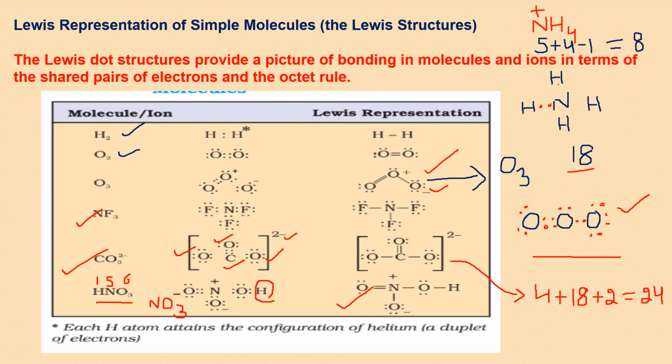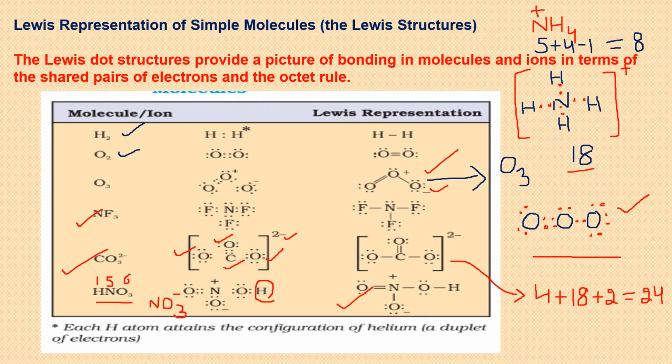It has to be a single bond only. You know the reason now. 3, 4, 5, 6, 7, 8. 8 electrons we have used. It's complete. And now just put positive charge here outside.